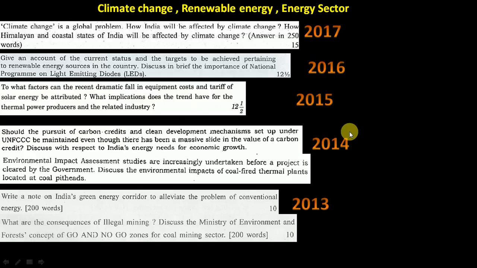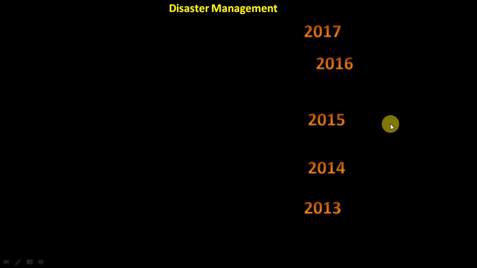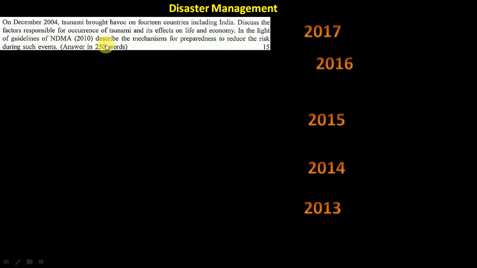2018 it can come. Disaster management, again one problem here is that they don't ask disasters which came in the news. Like last time I think they asked tsunami, the tsunami which happened in 2004. They could have asked anything like cyclone, cloudburst, forest fire. These things are happening across India, but they did not ask it. Instead they asked tsunami.